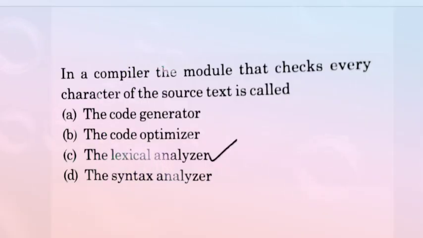First question: in our compiler design module, checking every character of the source text is called. So here are four options. Option A, text code generator. Option B, code optimizer. Option C, lexical analyzer, and option D, syntax analyzer. And the correct answer is option C, that is your lexical analyzer, okay, which is the first phase of the compiler. Okay, now come to the next question.